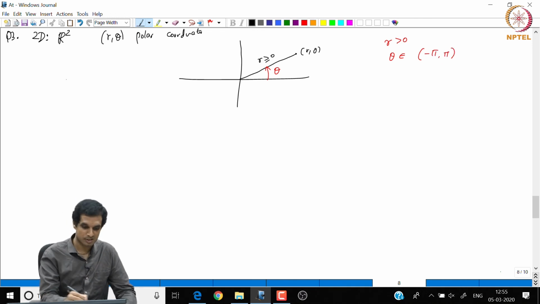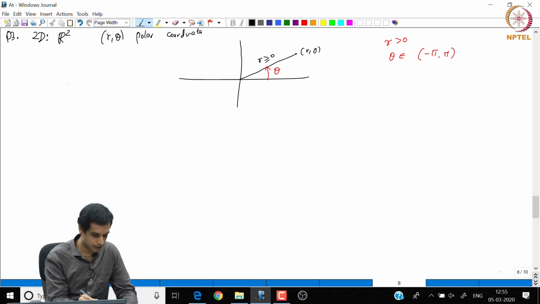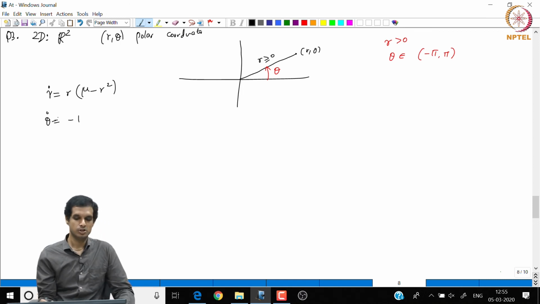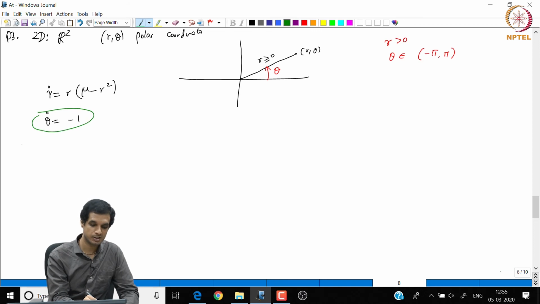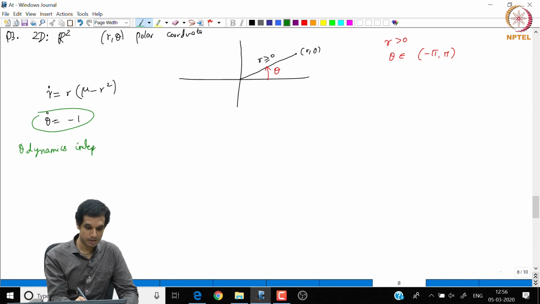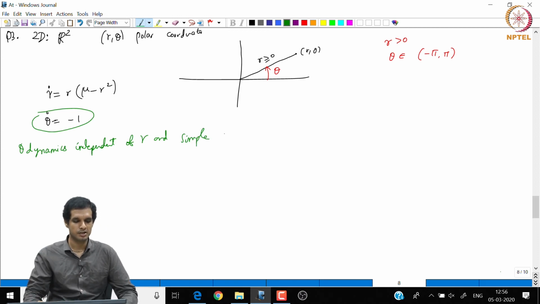So, the dynamical system that I give you here is a dynamical system in polar coordinates. But in polar coordinates, we have a very simple behavior where r dot is equal to r into mu minus r square, whereas theta dot is equal to minus 1. We see this dynamics of theta is independent of r, and it is quite simple. It just keeps on decreasing at a constant rate of minus 1.